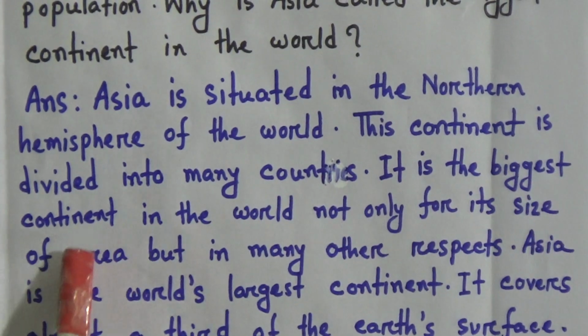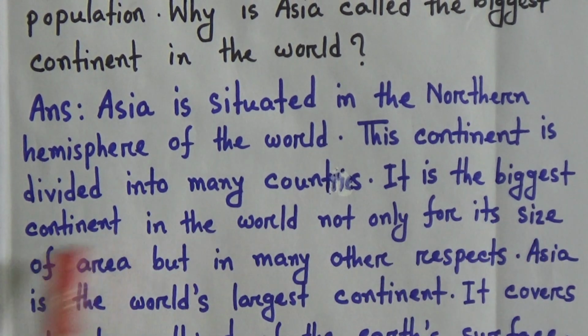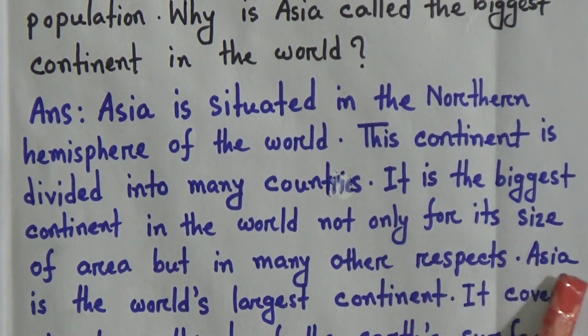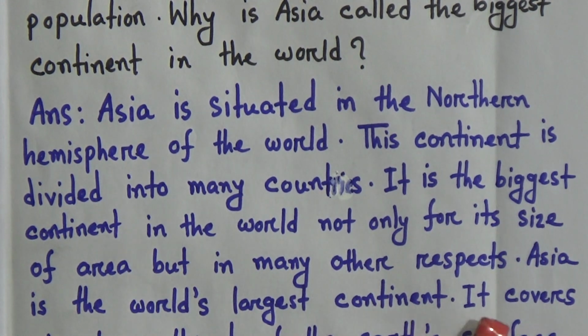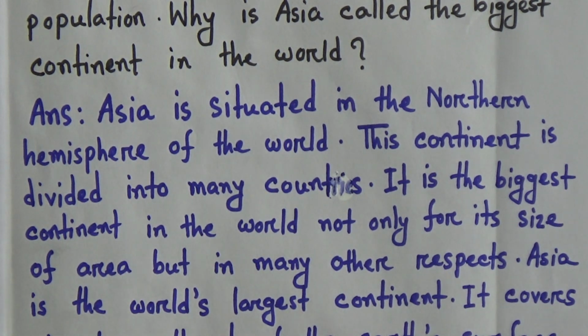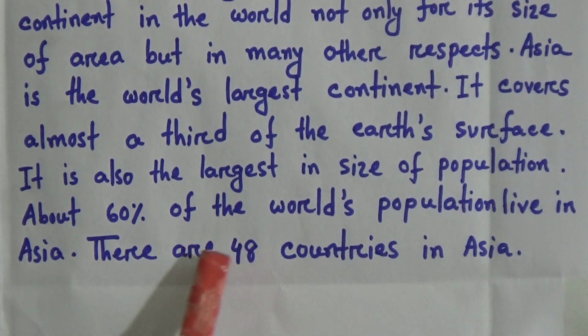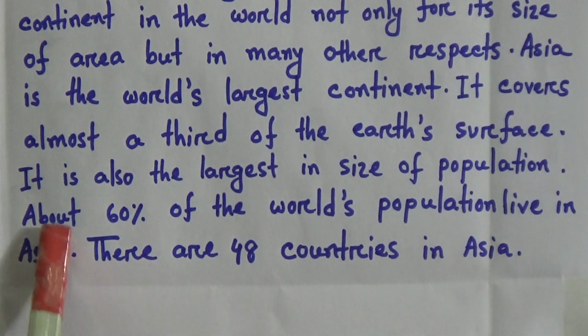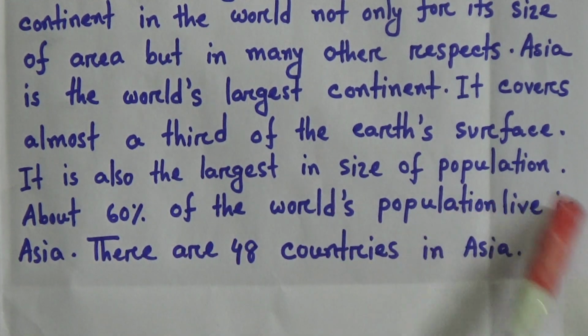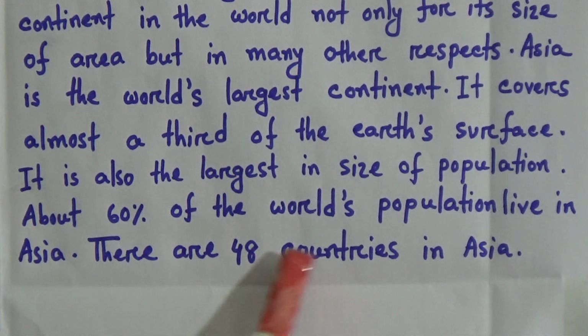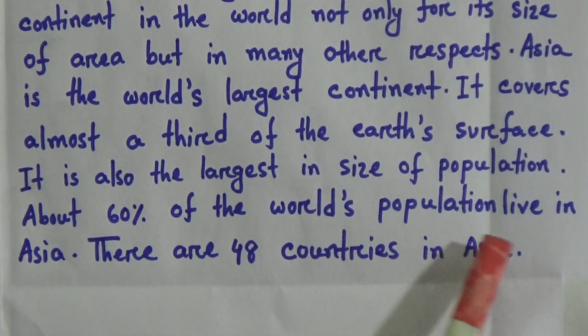We know that Asia is divided into many countries. It is the biggest continent in the world, not only for its size of area but in many other respects. Asia is the world's largest continent. It covers almost a third of the Earth's surface. It is also the largest in size of population. About 60% of the world's population live in Asia. There are 48 countries in Asia. So, student, how many people live in Asia? About 60% of the world's population. And how many countries are there? There are 48 countries in Asia.